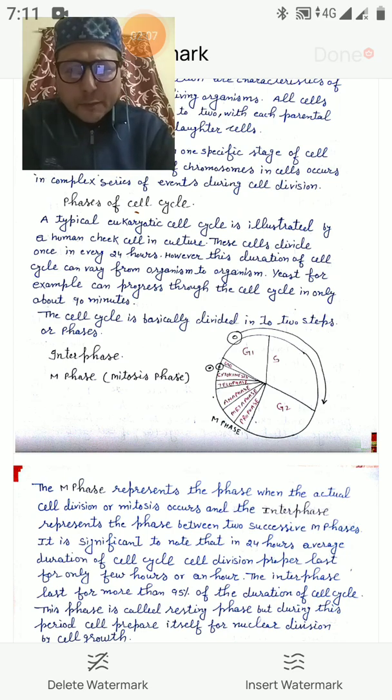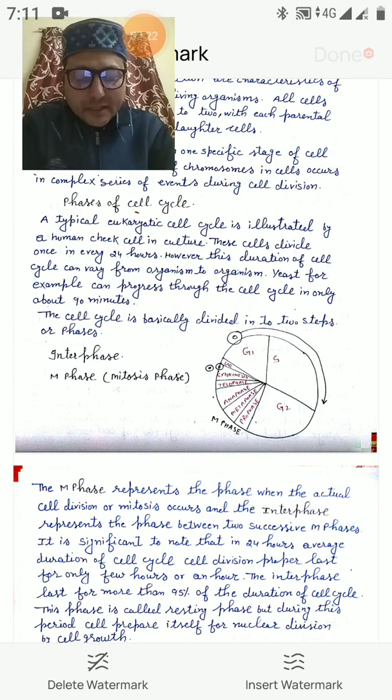You must have experienced when your mother is preparing so many dishes in the kitchen, they put yeast powder and after some time the dough becomes fluffy. That is due to the growth or reproduction of those yeast. So they reproduce very fast.